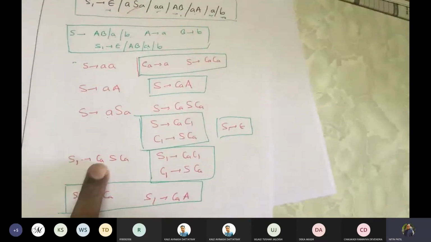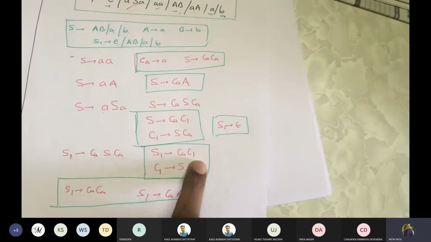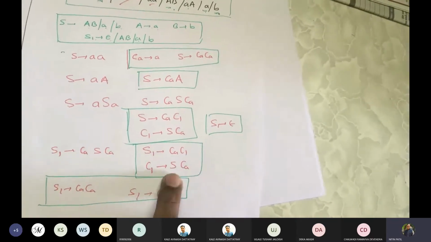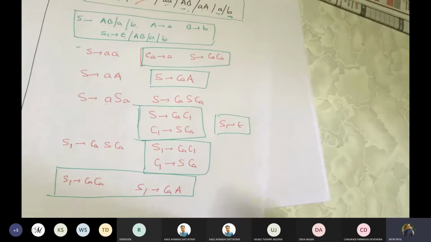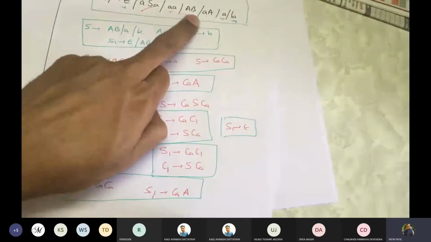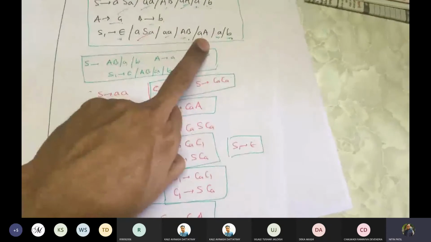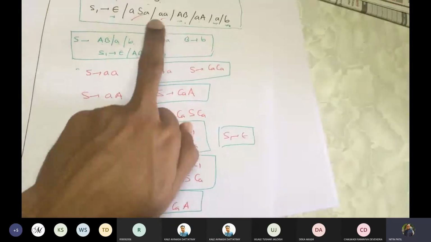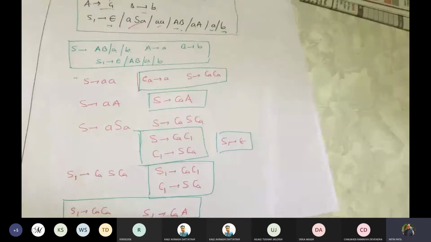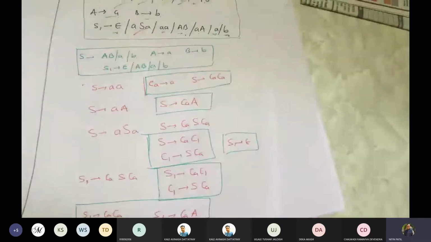Similarly for S1, S1 gives CA S CA, S1 gives CA C1. If you want, you can introduce C2 here, not a problem. C1 gives SCA. Similarly for the remaining productions, S gives AB, CAA. For AA we wrote CACA. For this AB we wrote CAA, and that's how your conversion to CNF works.